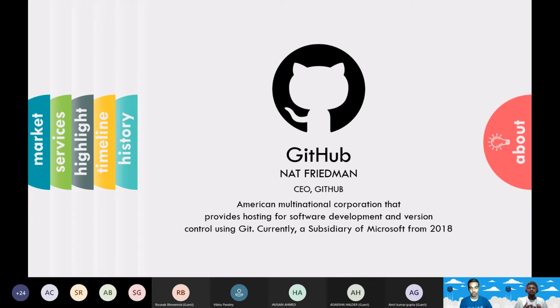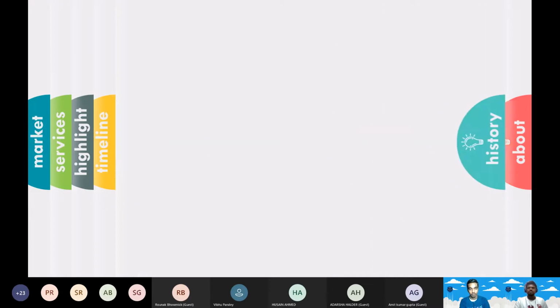And it uses a system called version control system and source code management. So what is source code management? It is done by version control, using Git. Git, GitLab, Gitbucket are some tools that are basically a subset of GitHub. What you do with them will be pushed to GitHub and connected to GitHub. And since 2018, it is a subsidiary of Microsoft.